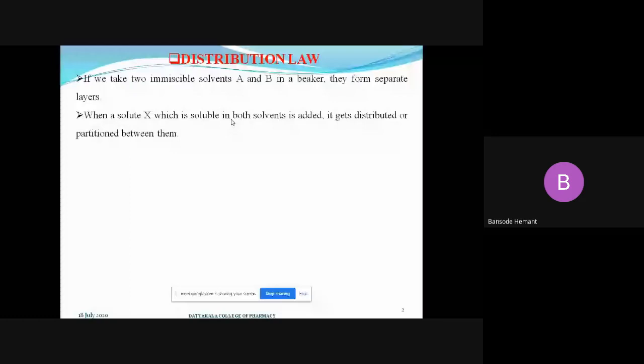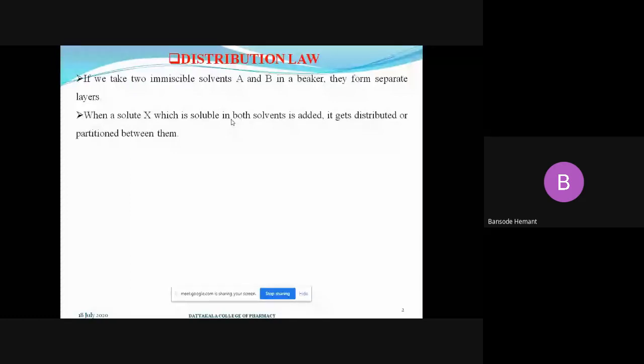Let us see. In this case, if you add a solute, a substance, let us consider solute X, which is soluble in both the solvents, in which we are going to add this solute X. So what happens as solute X is soluble in both the solvents?